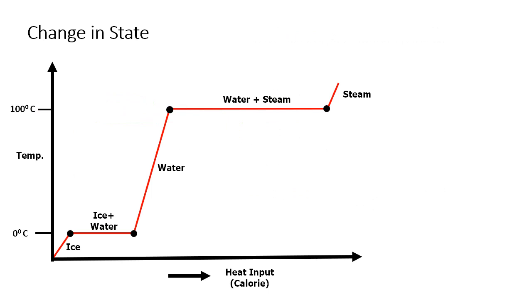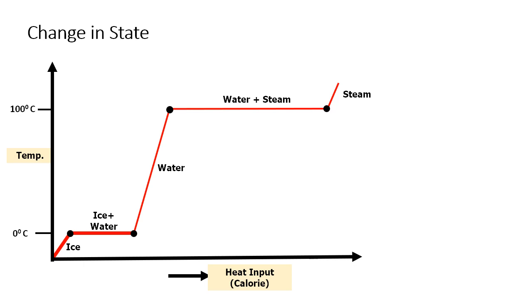Let's study the change of state curve for the process. It will be as shown in the figure. On the y-axis, the temperature is there, and on the x-axis, heat input is there. Suppose we take ice at minus 10 degrees Celsius. In the initial part of the curve, as we add the heat, the temperature starts increasing. But the moment ice reaches 0 degrees Celsius, there is no increase in the temperature despite the addition of heat. The heat given at 0 degrees Celsius is utilized to convert ice to water.